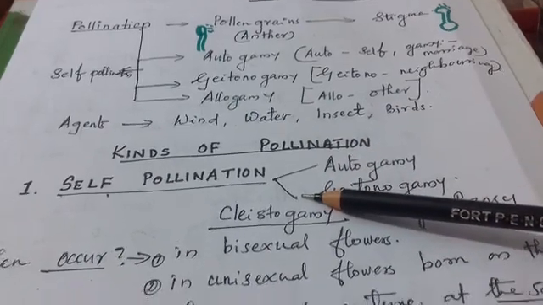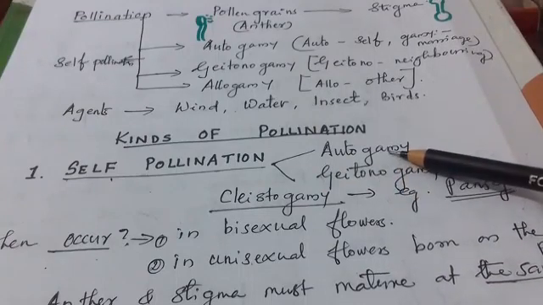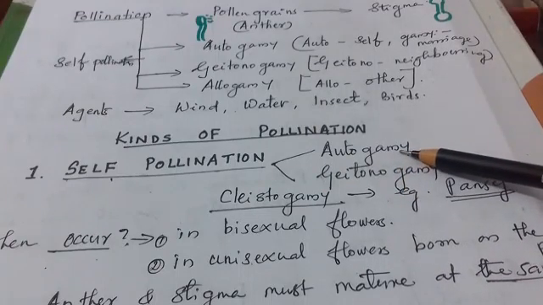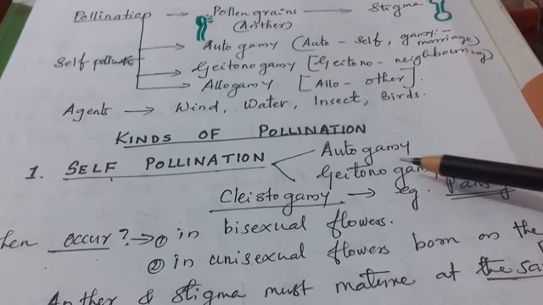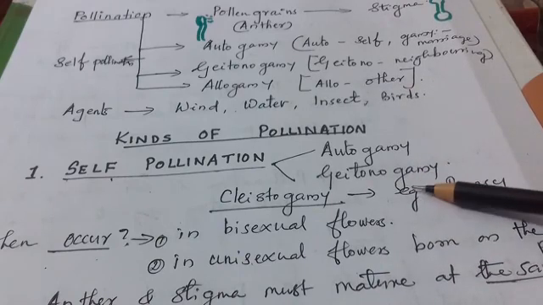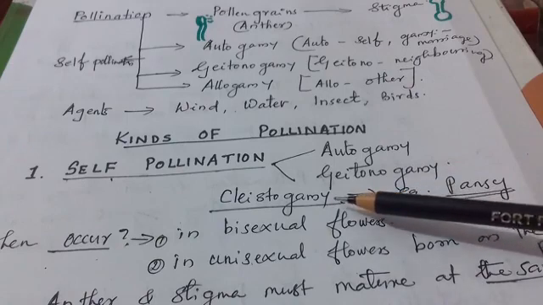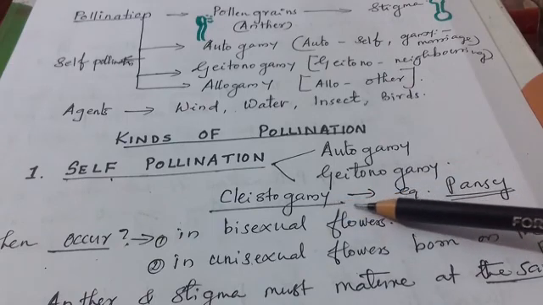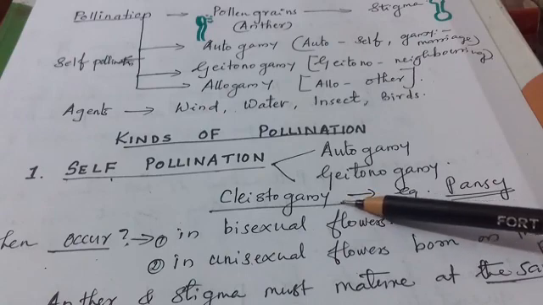Now the kinds of pollination in detail. Self-pollination is of two types, autogamy and geitonogamy. Autogamy means pollination which takes place in the same flower of the same plant. Geitonogamy means pollination between different flowers of the same plant. In certain types of flowers, known as cleistogamous flowers, the flower does not open at all; it is not blooming.